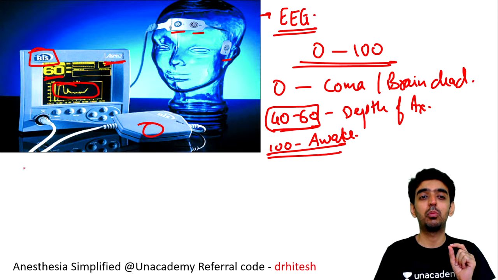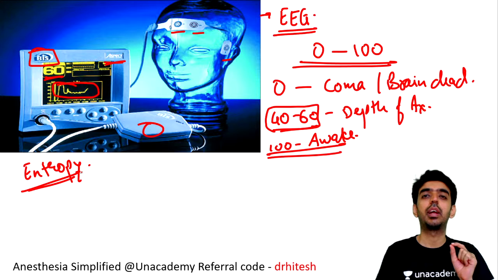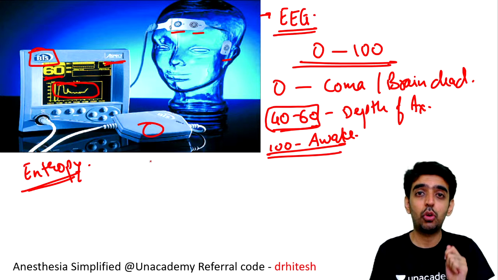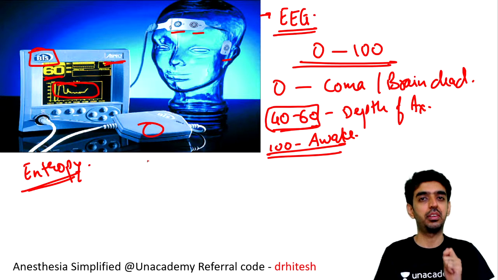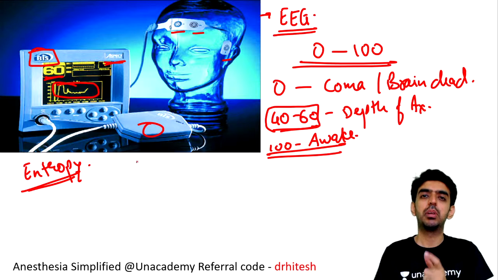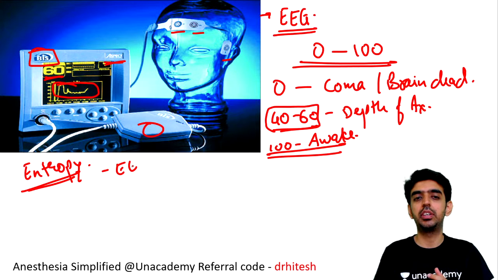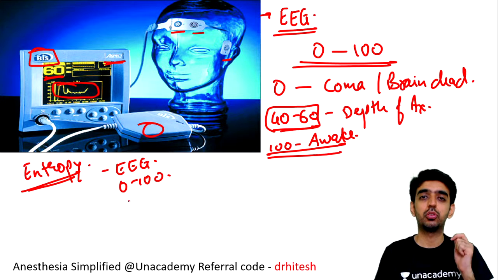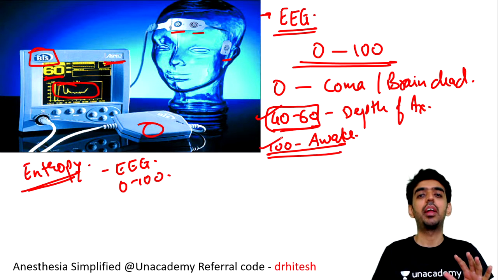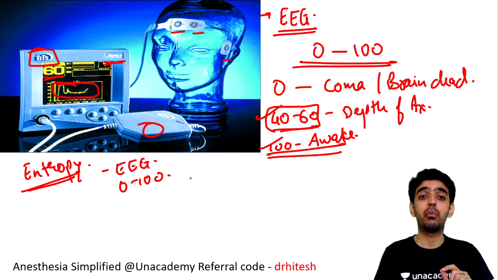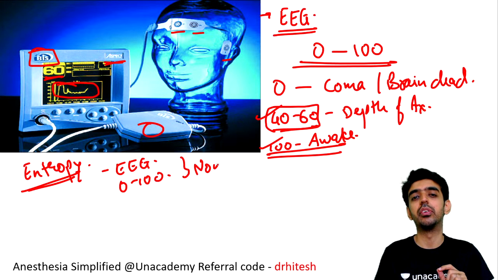Yes. What is another monitor which is used? That is entropy. The entropy monitor is also used for monitoring the depth of anesthesia. Yes, similar principles. It monitors the EEG. It also has a range from 0 to 100. 0 means coma, 40 to 60 is the depth of anesthesia with entropy as well, and 100 is wide awake. Yes, and this is also non-invasive.